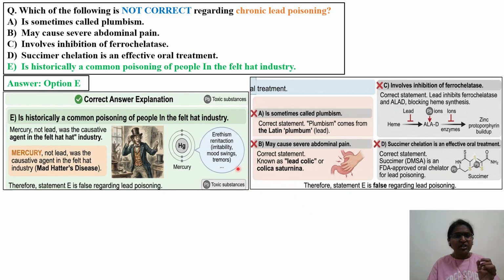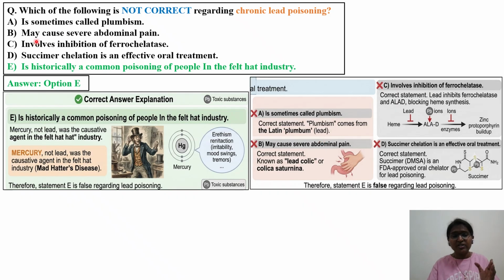The first option was: is sometimes called plumbism. With respect to lead toxicity, there is a coined term called plumbism. Plumbism comes from the Latin plumbum, because most of these metals in the periodic table have Latin names derived from certain origins. Lead's Latin name is plumbum. That's why the disease with lead toxicity is called plumbism.